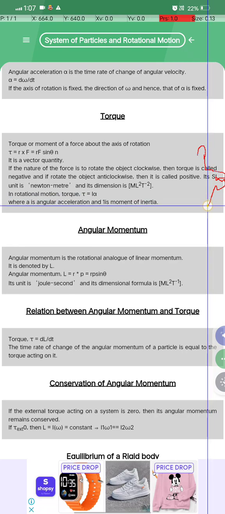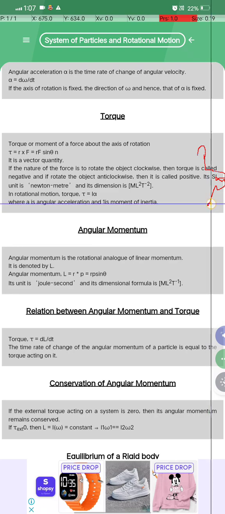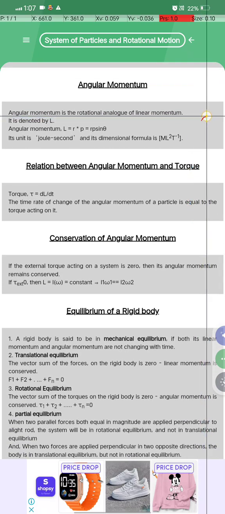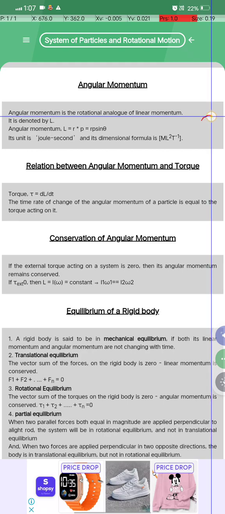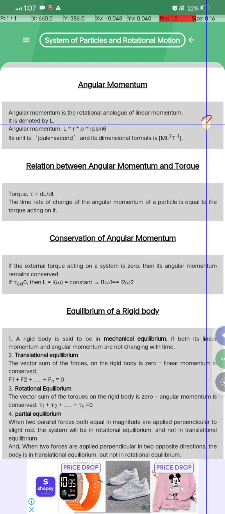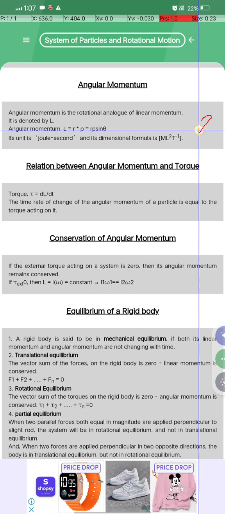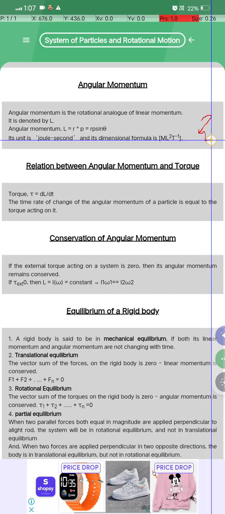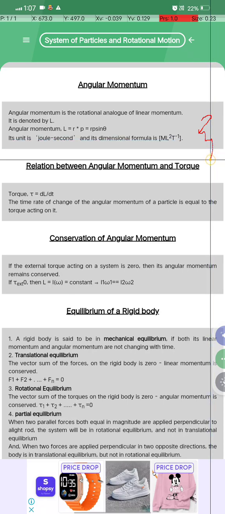Angular acceleration, and it lies in moment of inertia. अब angular momentum क्या होता है. Angular momentum is the rotational analog of the linear momentum and is denoted by L, and the angular momentum L is equal to r p sin theta. Its unit is joule second, and the dimension formula is M L square T inverse.